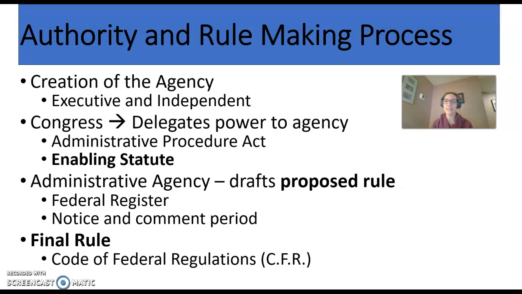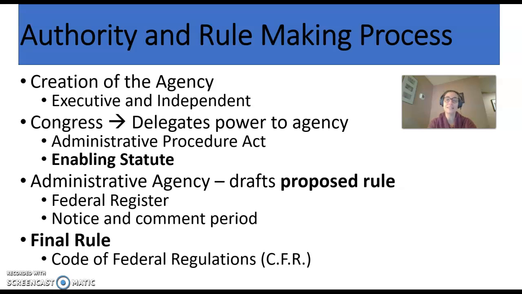But that doesn't mean that the agencies act in a vacuum. It can't just say, we're the EPA, we need some new environmental regulations, let's just pass them. The agencies take their authority from Congress. First, Congress passes what's called an enabling statute, and that's just a law. You can take any one of the environmental laws, for example, like the Clean Air Act or the Clean Water Act.